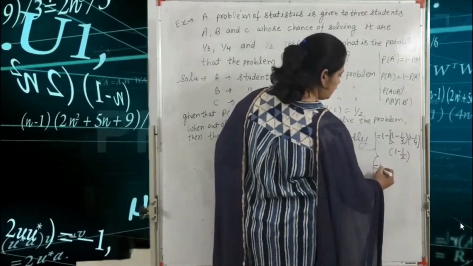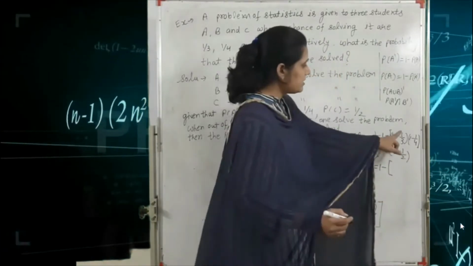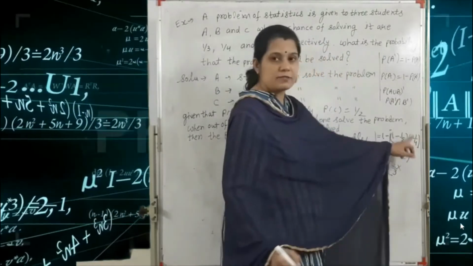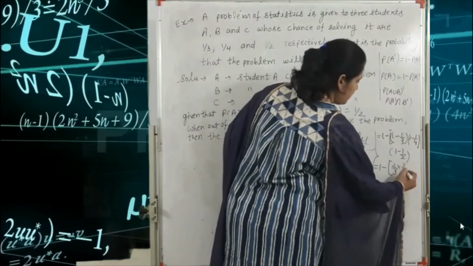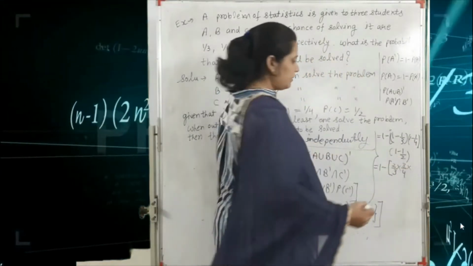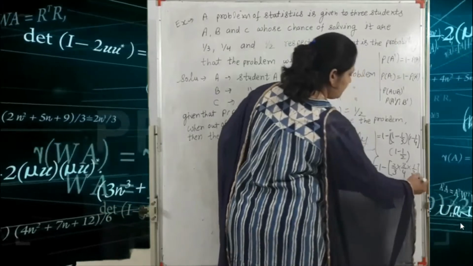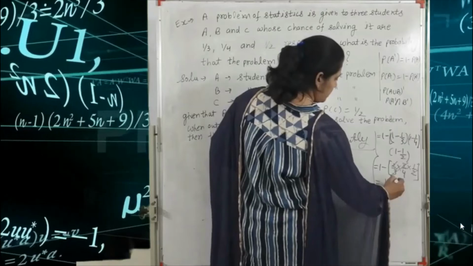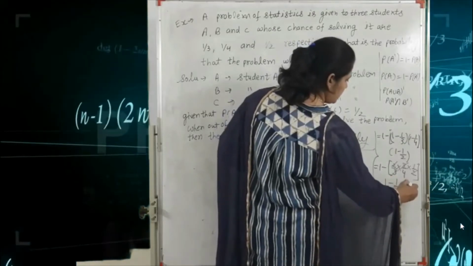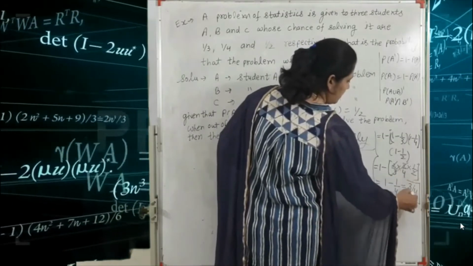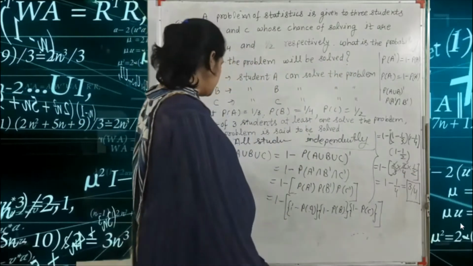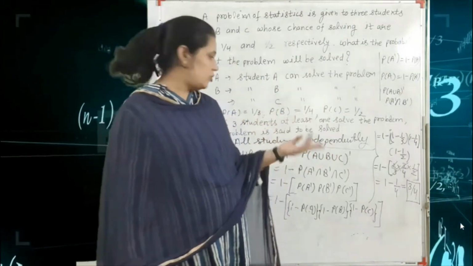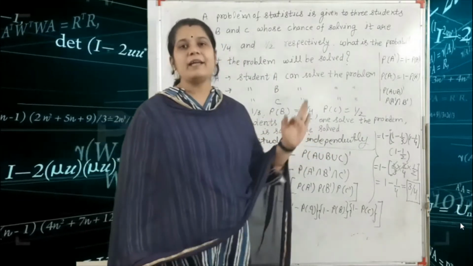So 1 minus 1 by 3 means 2 by 3, into 1 minus 1 by 4 means 3 by 4, into 1 minus 1 by 2 means 1 by 2. Solving this, 2 and 2 cancel, so 1 minus 1 by 4 means 3 by 4. This is your final answer: the probability that the problem can be solved by student A or B or C is 3 by 4.